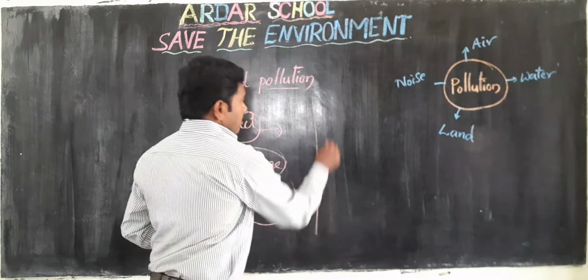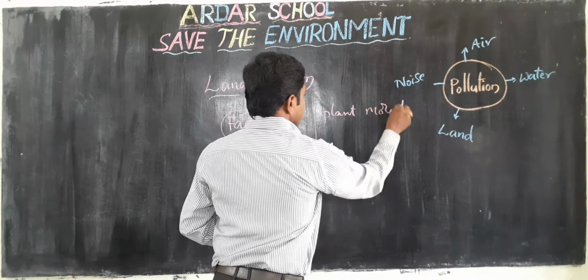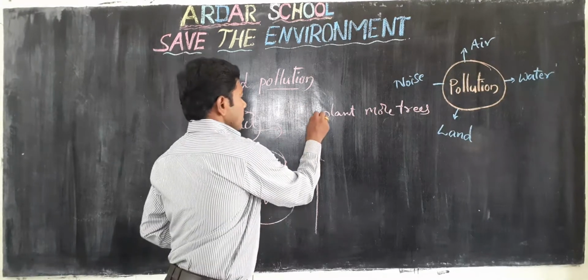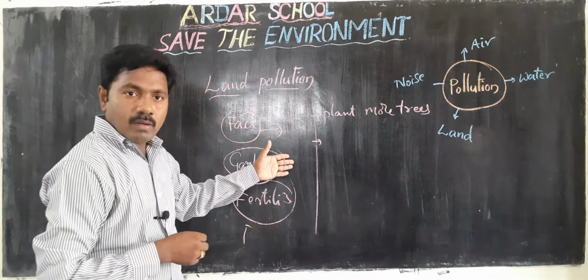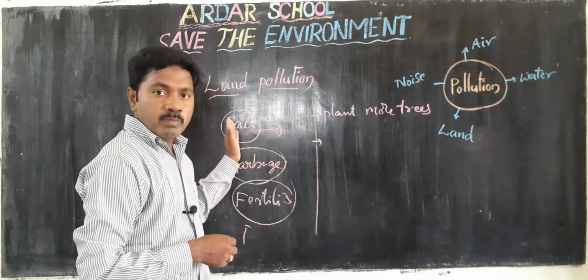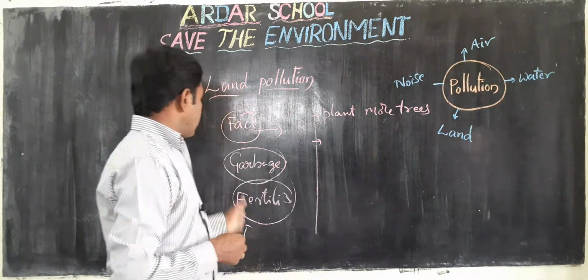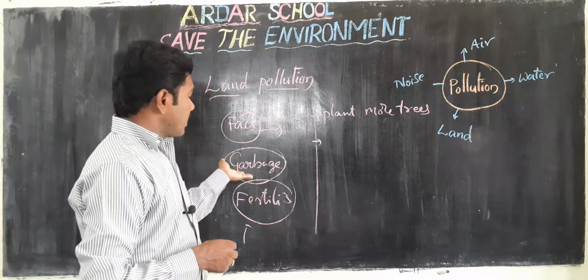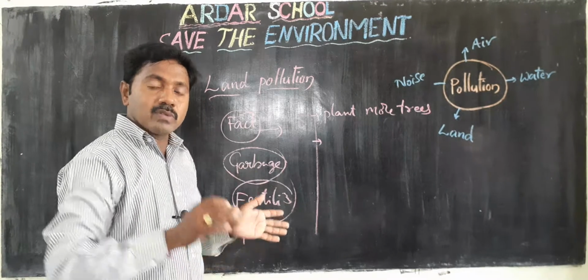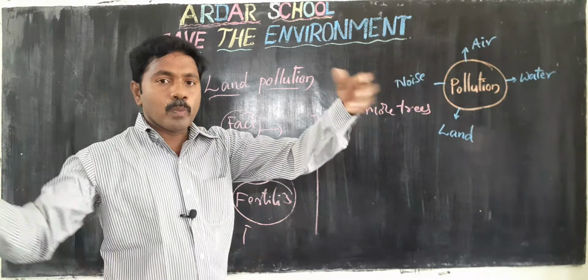Mainly, plant more trees. Next one, before releasing the wastewater to the open land area, first we can purify it, and only after that can we send it to the open lands. Next one, throwing the garbage: not in the open land, we can keep it in a dustbin, and after that we can send it to the dump yards, okay, not through the open areas.